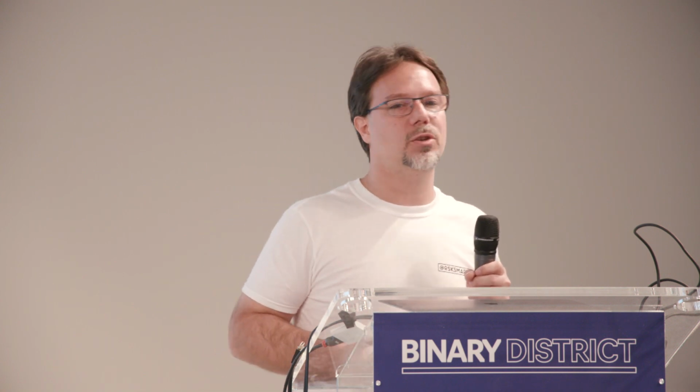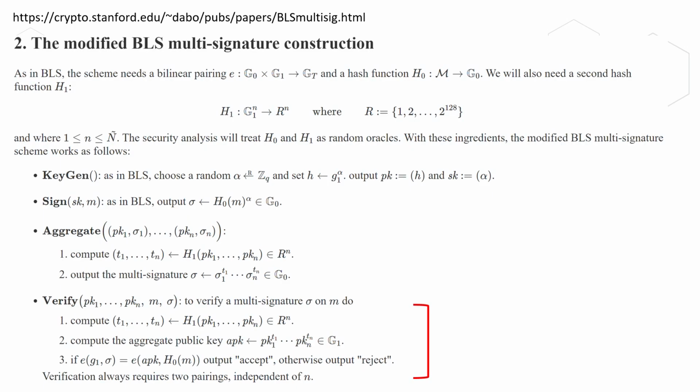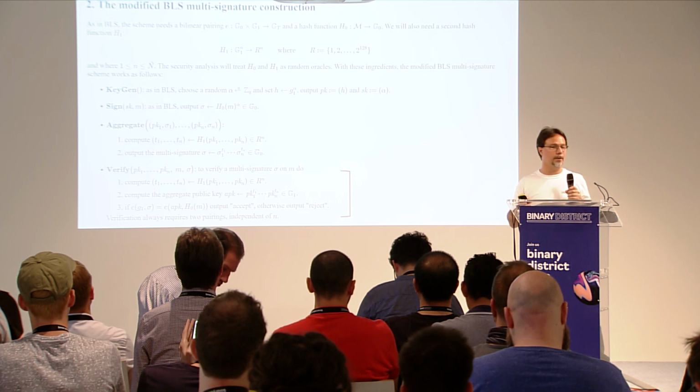But Dan Boneh published, I think it was about a month ago, a modified version of the BLS signature scheme that has a very interesting property: you can do something called multi-signatures, which is basically if all the participants sign the same message, then you can compress all signatures into a single signature without doing a pairing operation, just a modular exponentiation. So at the end, you can verify this signature with only two pairing operations, which is very cheap. So if you perform 1,000 payments, you could aggregate all of them and just perform two pairing operations.